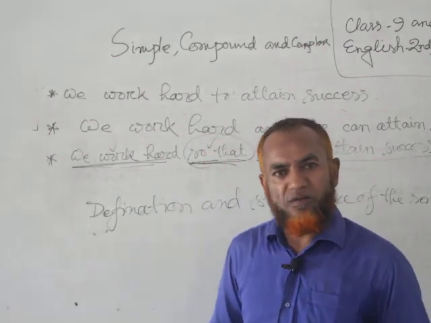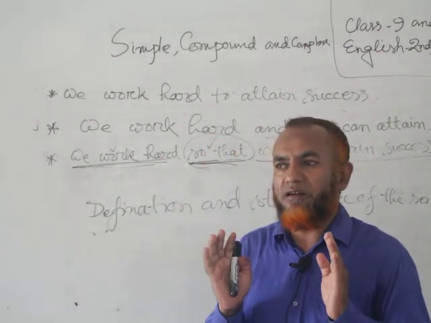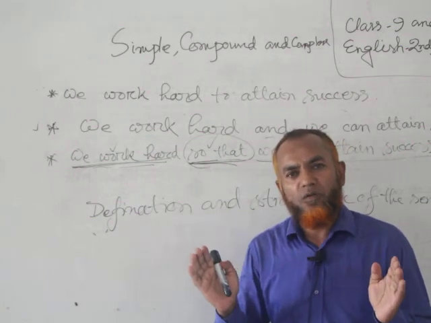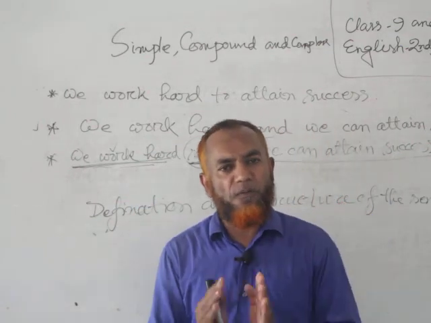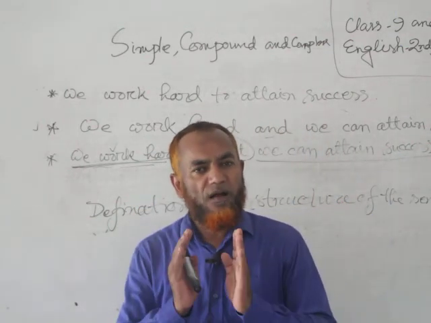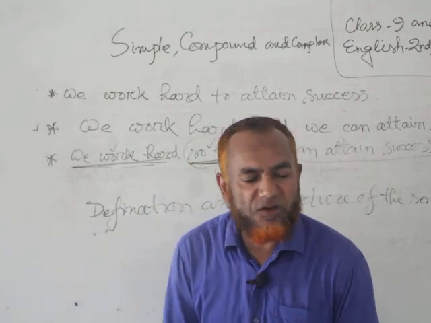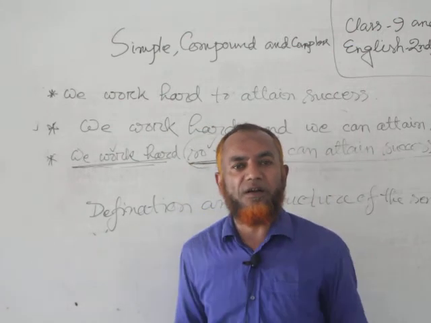A complex sentence consists of at least two subjects, two finite verbs, and there should be a subordinating conjunction.